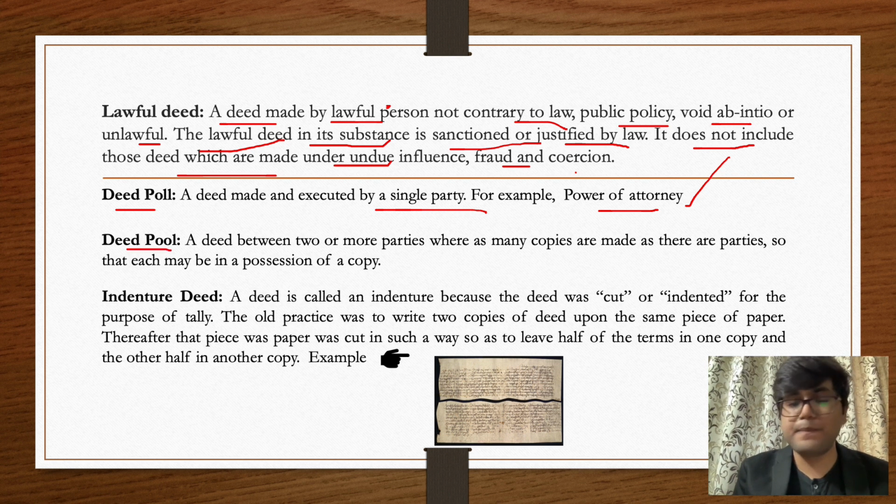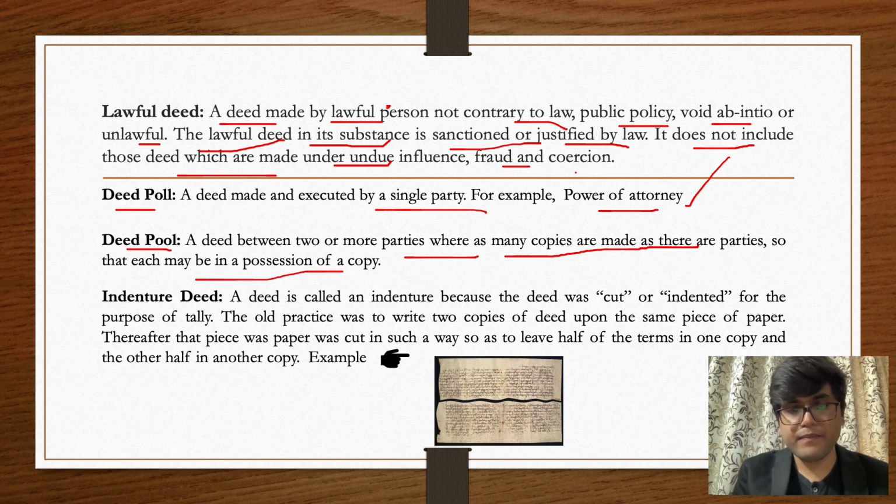And if we talk about deed pool, it means a deed between two or more parties, where as many copies are made as there are parties. So generally all the deeds which are formed are deed pool because there are two or more parties involved in it. For example, if I am making a lease deed and there are 2-3 parties involved in it, it will be called a deed pool, and I'll make sure that if there are 4 parties, then there should be at least 4 copies of that deed. Each party should have possession of a copy. As I have already mentioned in the features as well, it should be delivered to each party. Each party should have a copy of it.